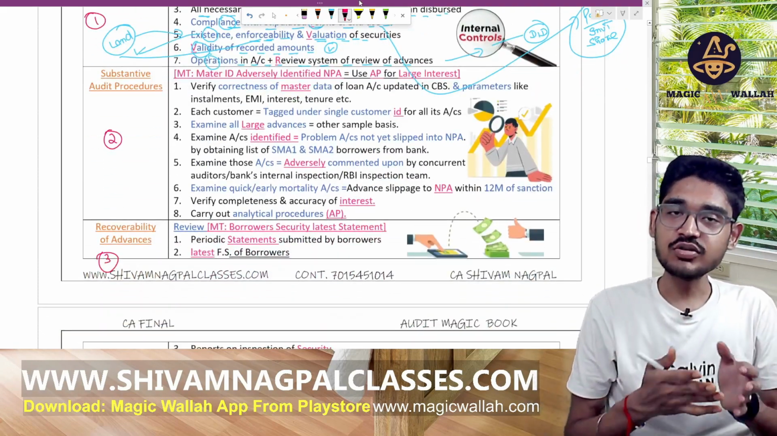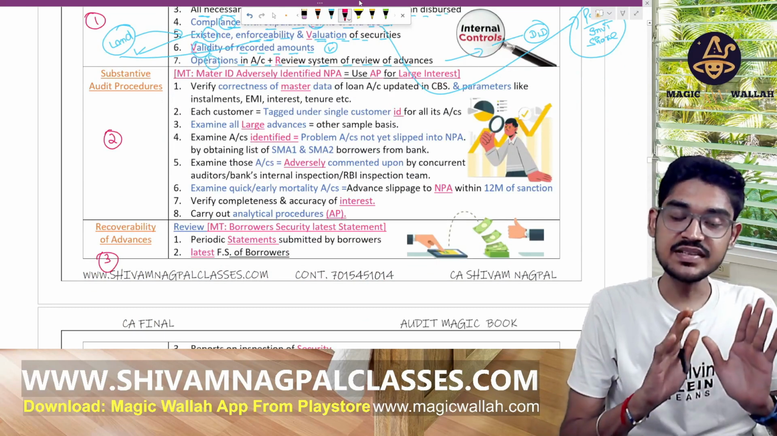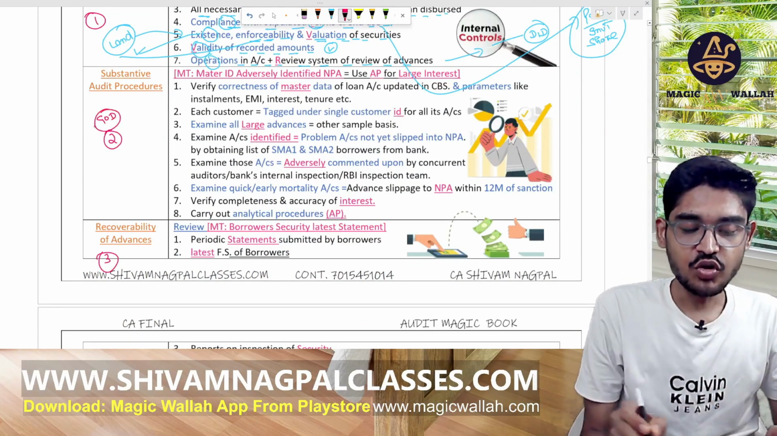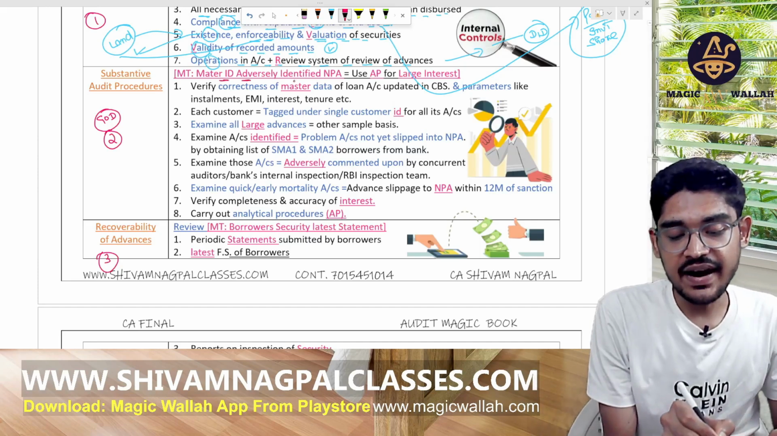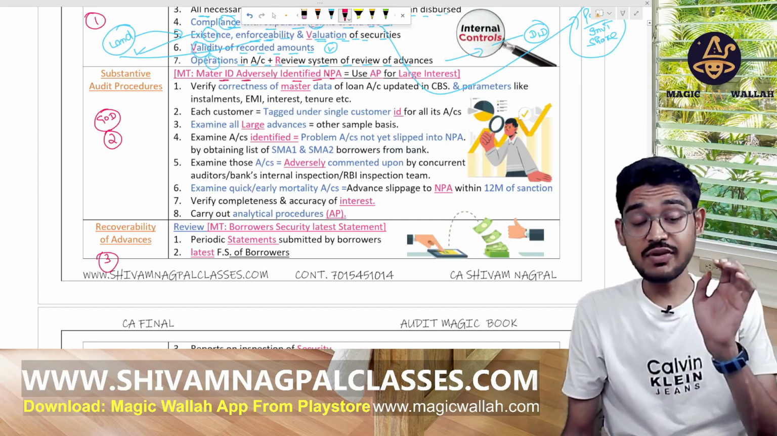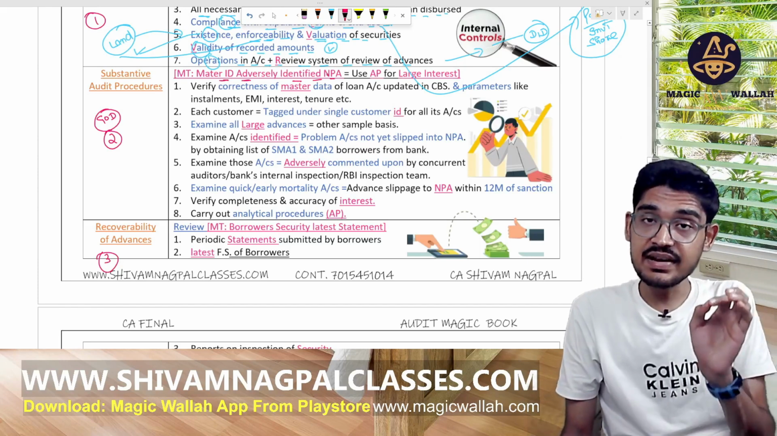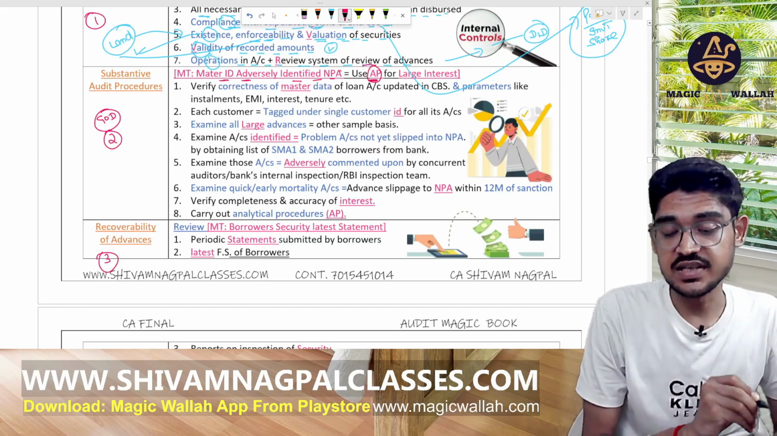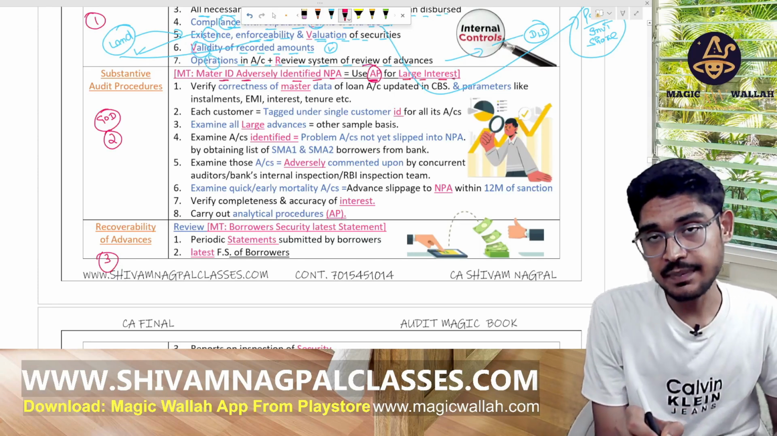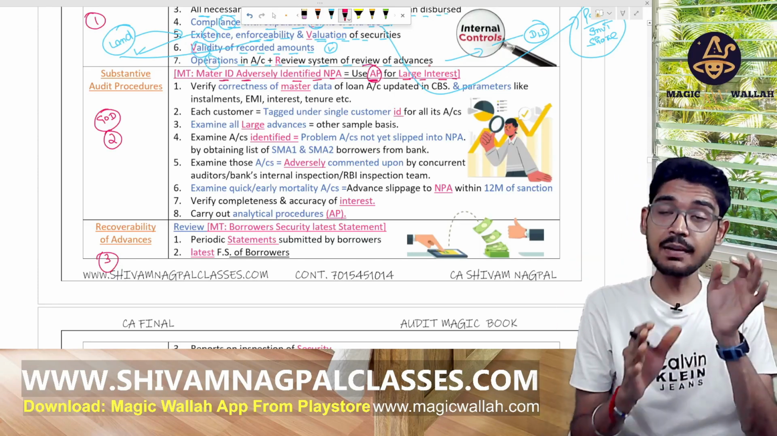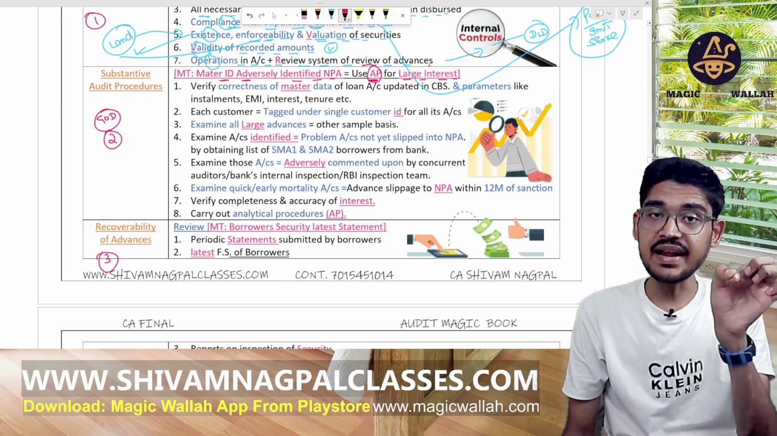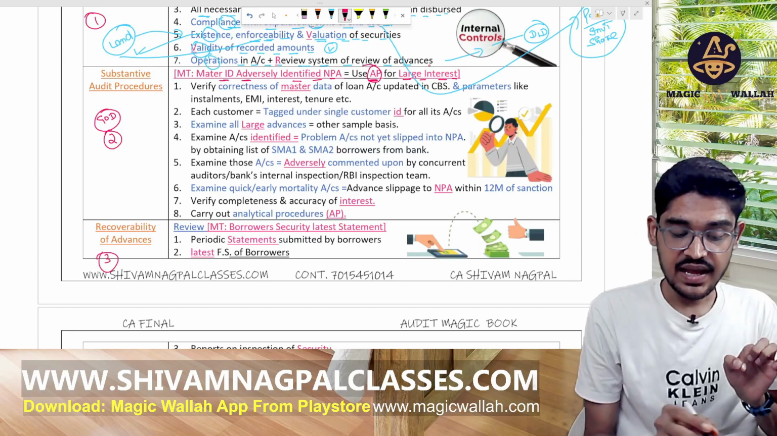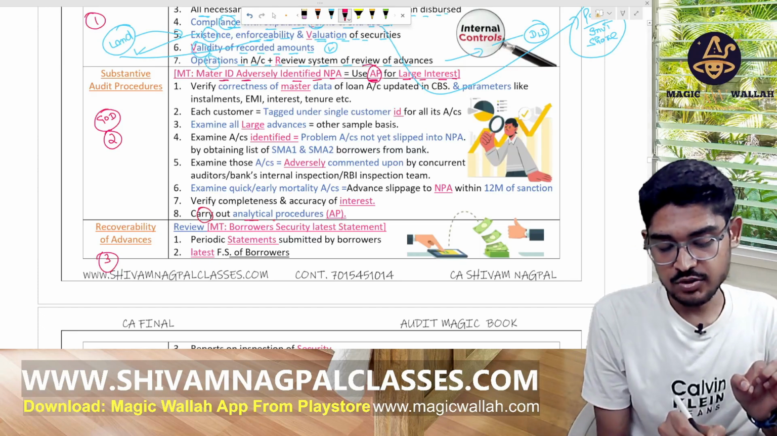The next point is about the substantive audit procedure. That means TOD, test of details, checking. So check whether the master data adversely identified NPA, and use AP, meaning analytical procedures, for the large interest. AP means carrying out the analytical procedures.